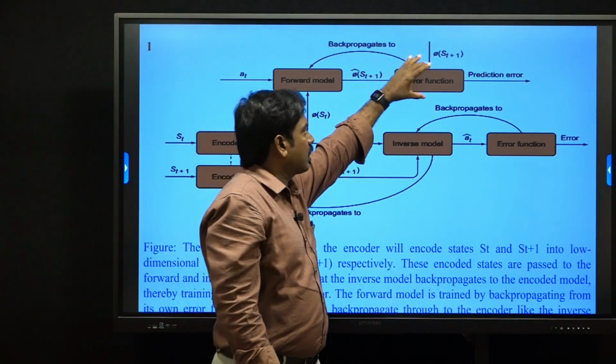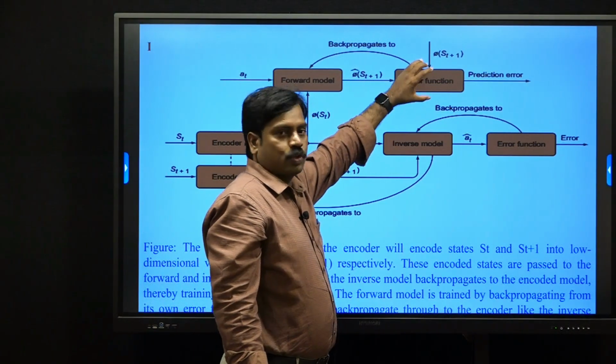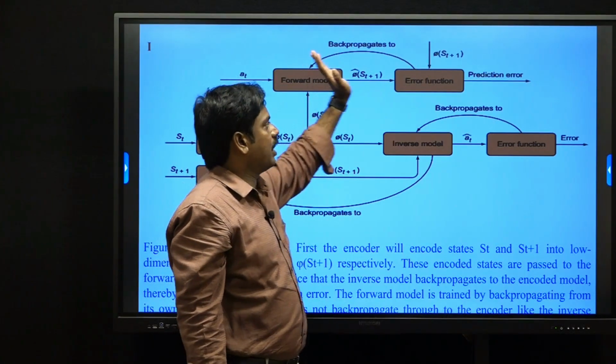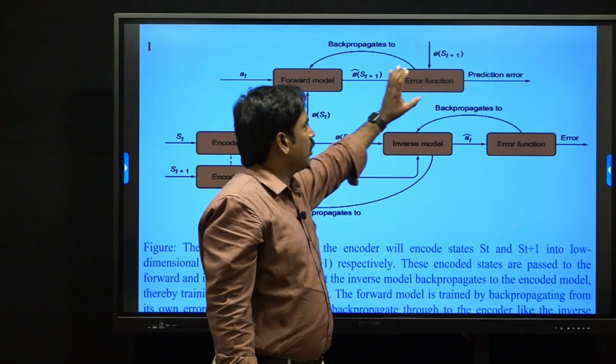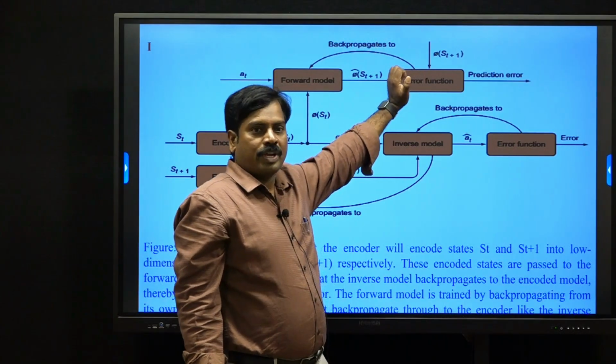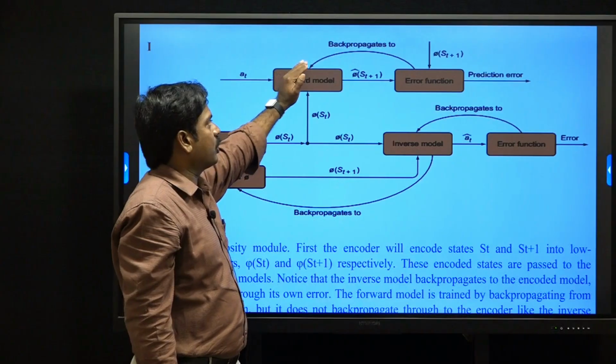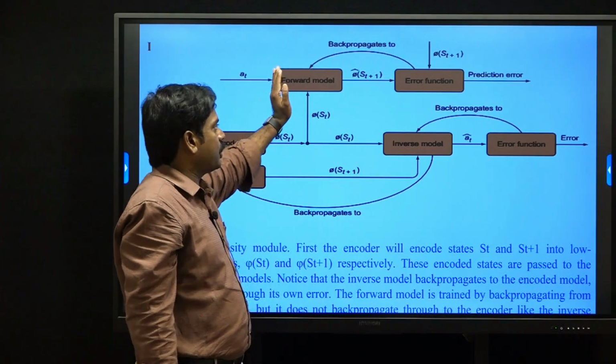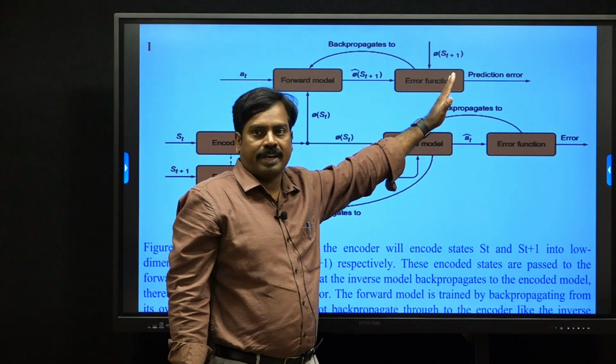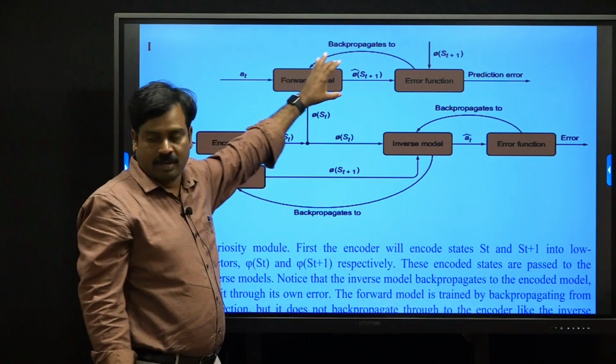Here we calculate the error function, which is the prediction error. If the result is accurate, there is no problem. Otherwise, we apply backward propagation to correct the next state prediction. This is the forward model.